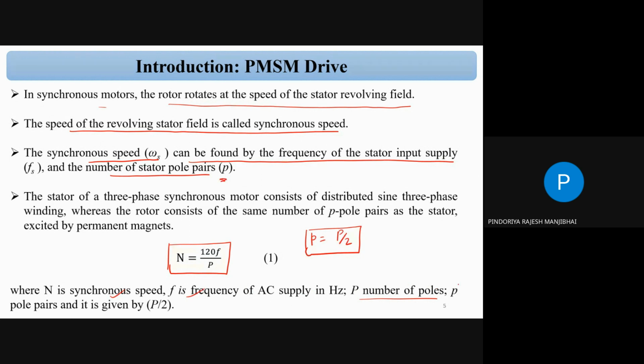But if it is small p, then small p is the number of pole pairs, which is capital P by 2. This is the general formula for the synchronous motor, so it is not new for the PMSM. The same formula we have to use for the PMSM drive. So the speed we can calculate as n equals 120 f by P, where P is the number of poles.